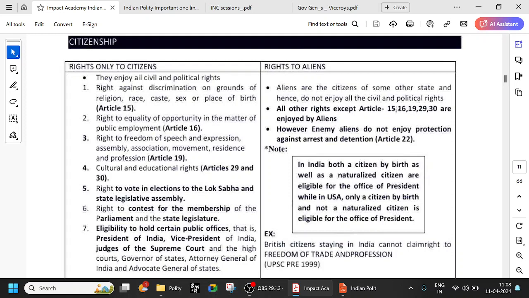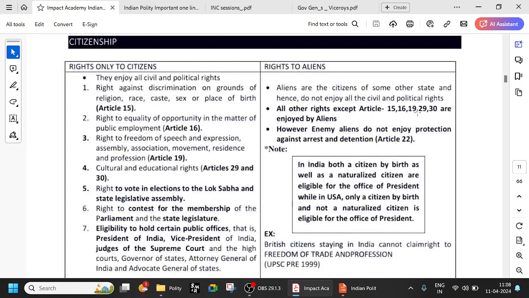But other rights of equality, Article 14 equality, 17 untouchability, and especially Article 21, that is right to life and liberty, are available to foreigners also, because life and liberty is not something you can simply take away just because he is a foreigner.